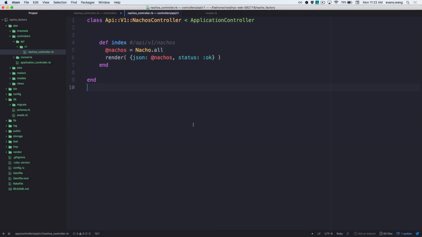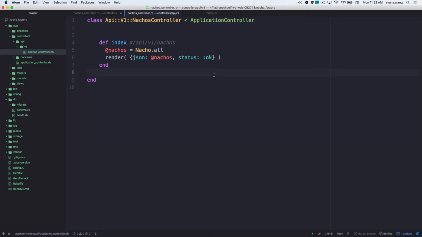If I were to do rails g controller api/v2/nachos, will it just automatically pull in the nachos? I don't think so. I think you're just going to rip it, because it's assuming you're changing the way the data is going to be served back, so it doesn't really know what to pull in. All right, good question.